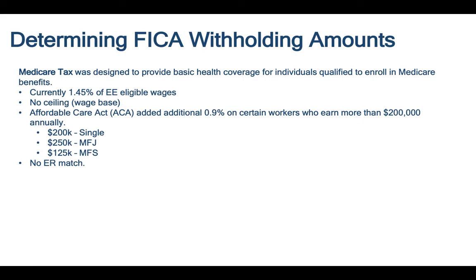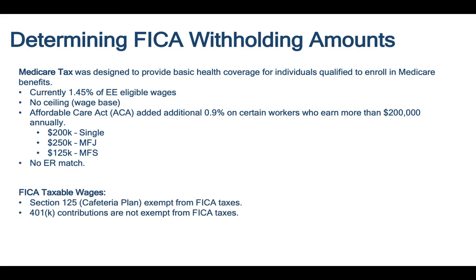So if you're single and earn more than $200,000, married filing jointly over $250,000, married filing separately over $125,000, there is an additional 0.9% tax. There is no employer match for Medicare tax, unlike Social Security.